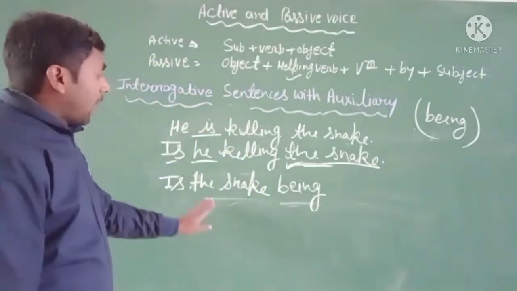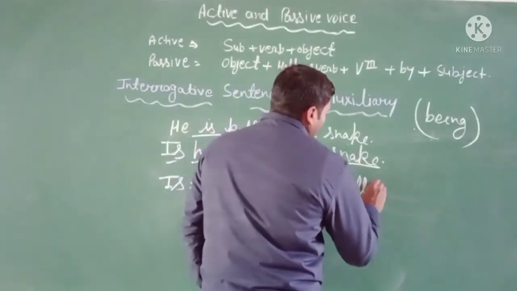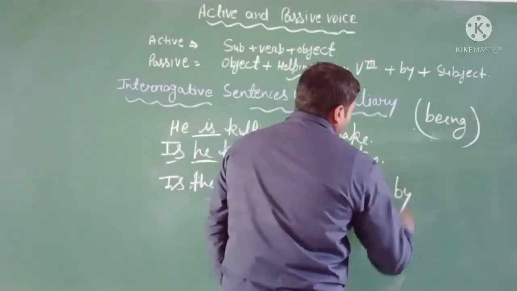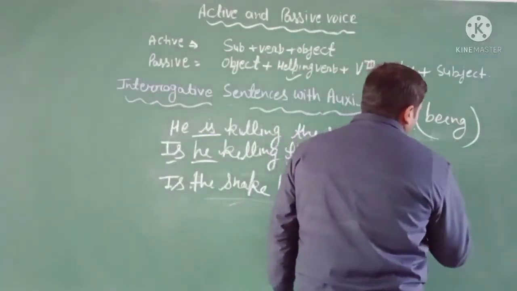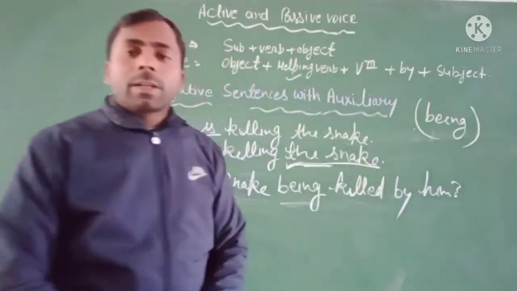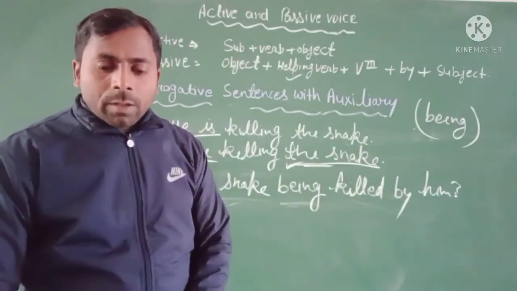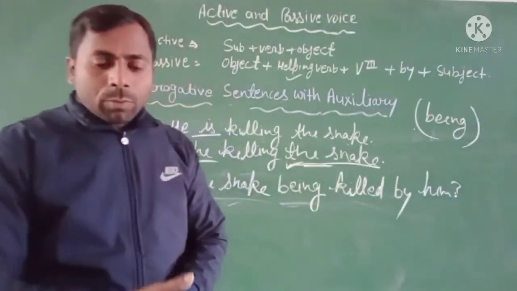Clear? After being, verb is kill, then you have to write down kill. Use by, and here the he, it will be he. Put the question mark. It's very simple. Okay, I think you have to learn it.